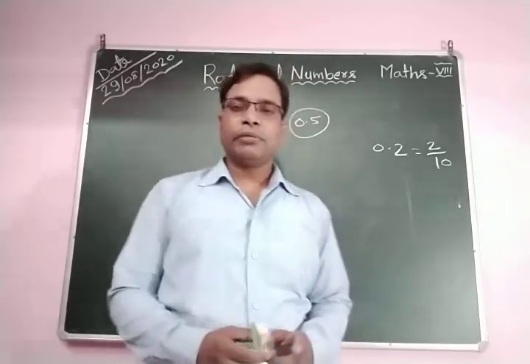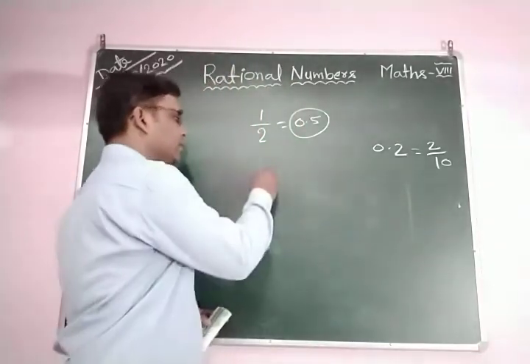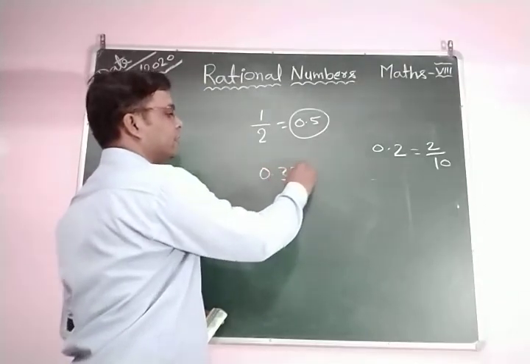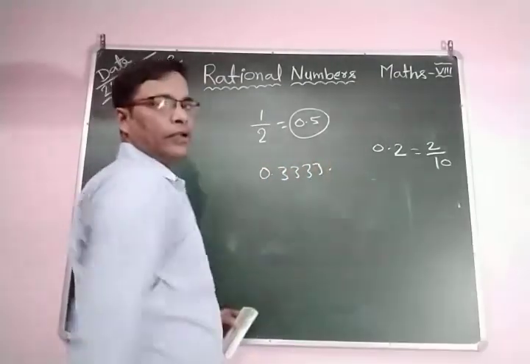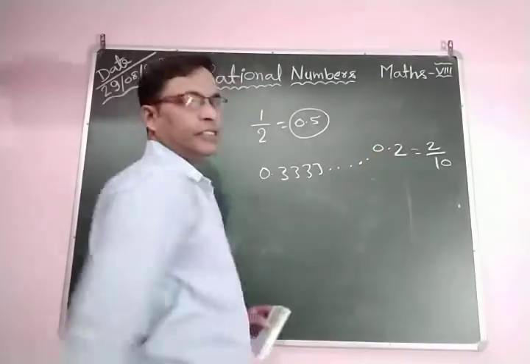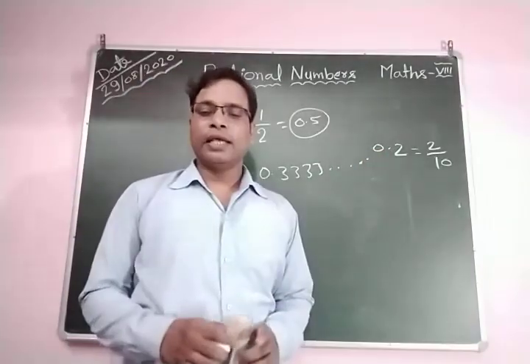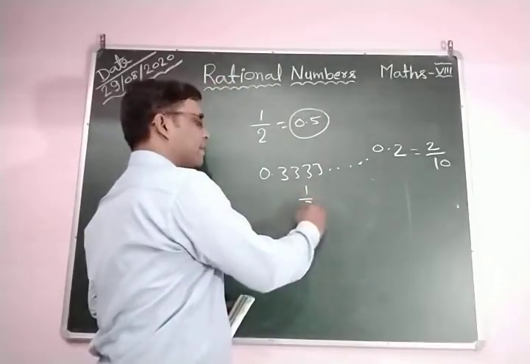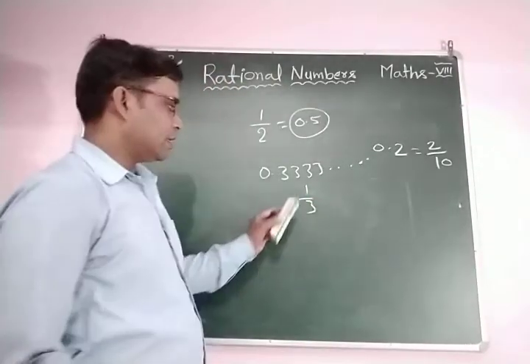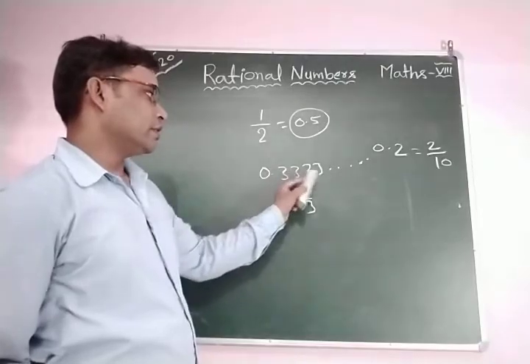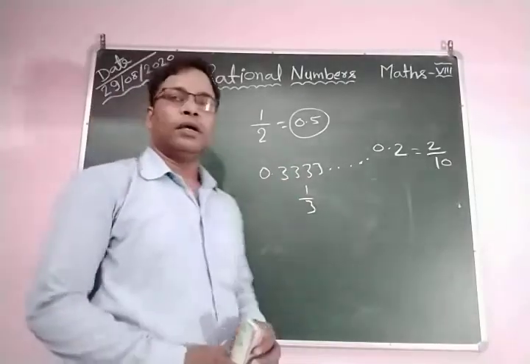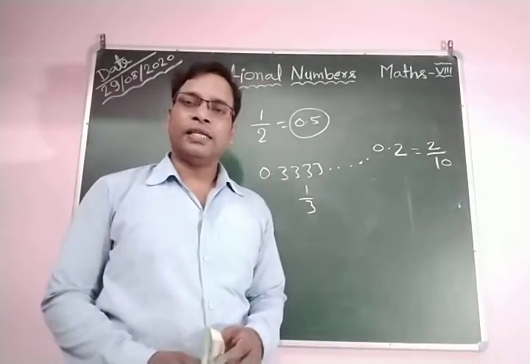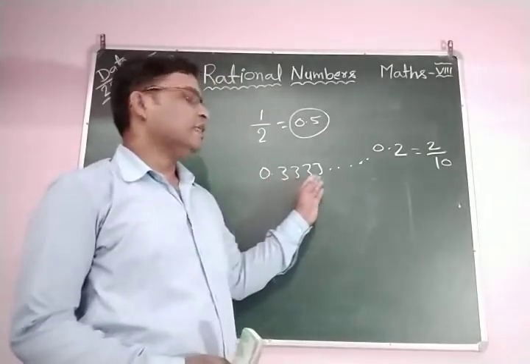Non-terminating decimal number means, you can see, 0.3333 and so on. This is also a rational number. This is equal to 1 by 3. If you divide 1 by 3, then you obtain 0.3333.